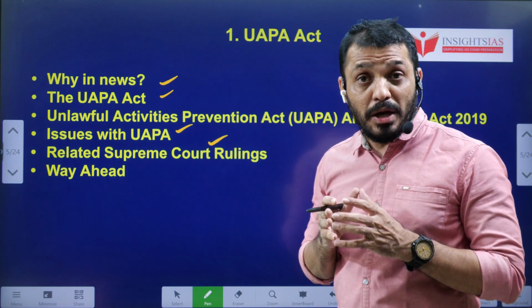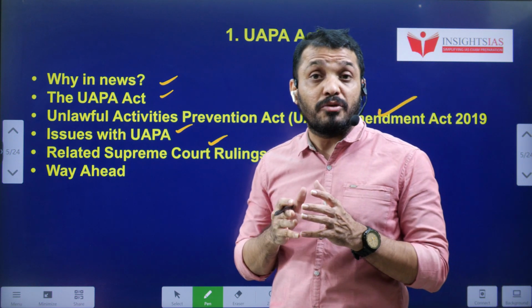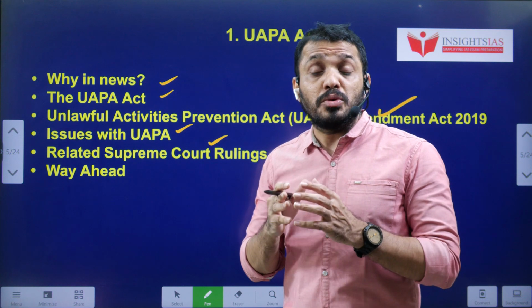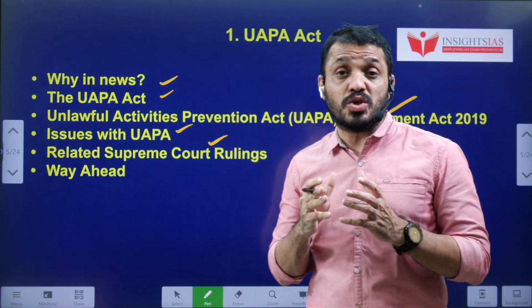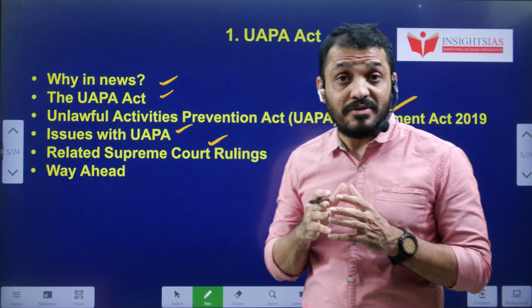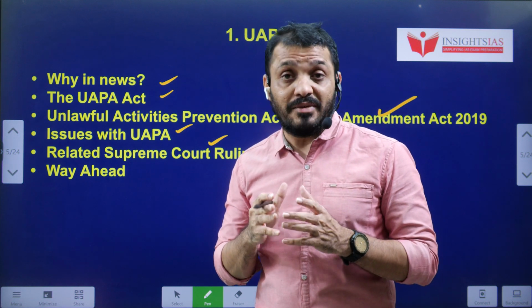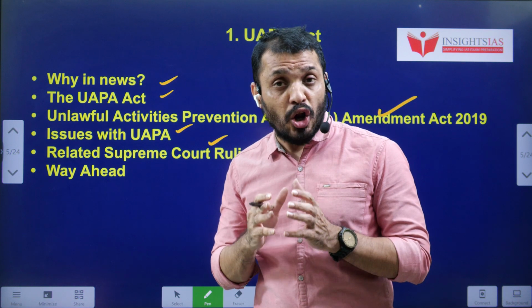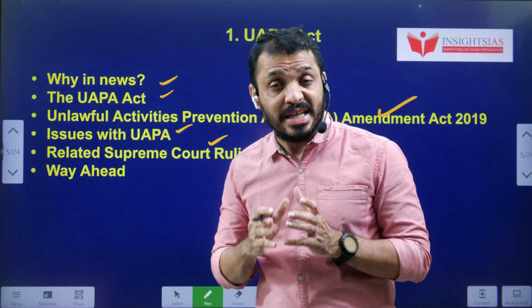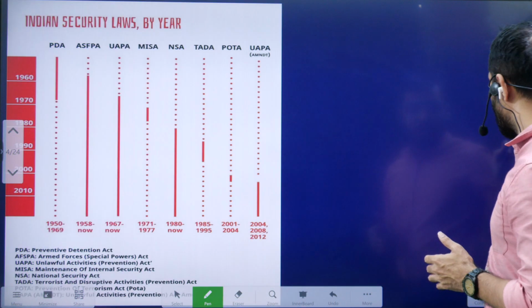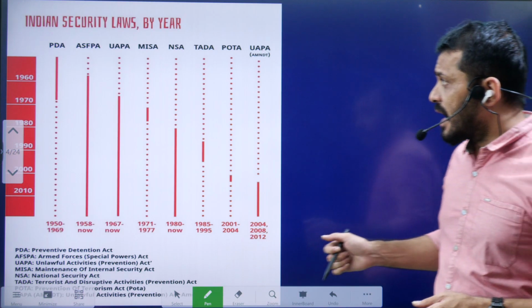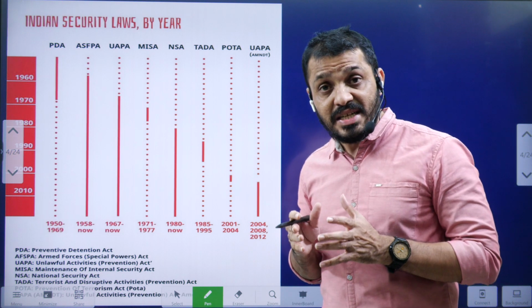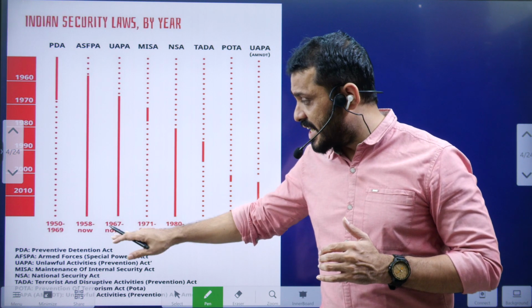You know students, UAPA is also a kind of preventive detention. Here you have to understand that the security and protection of sovereignty is the main duty of the government. To protect the security of the country, there are certain laws enacted by the Indian Parliament. One is UAPA, Unlawful Activities Prevention Act. It was enacted in 1967 and it is still valid now.